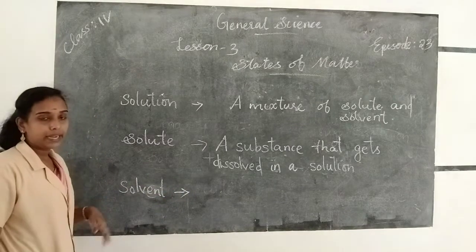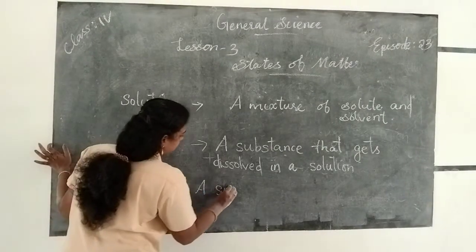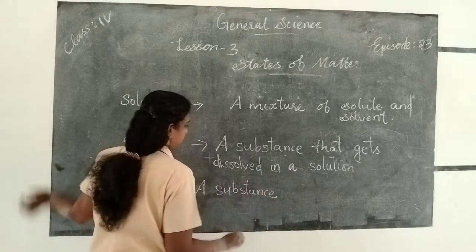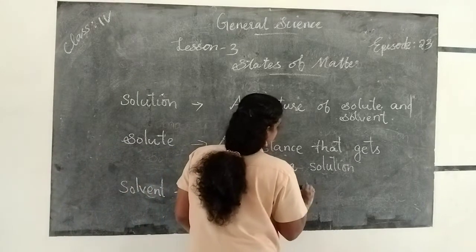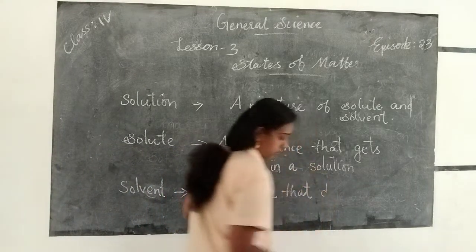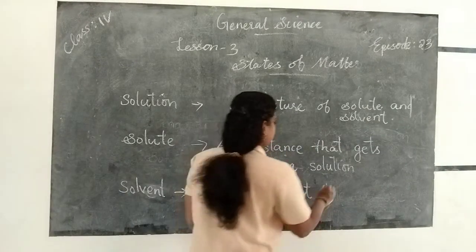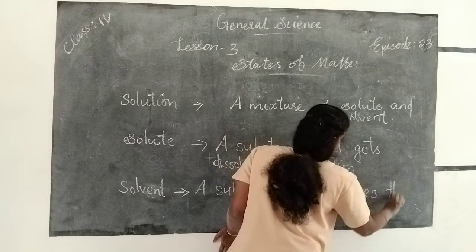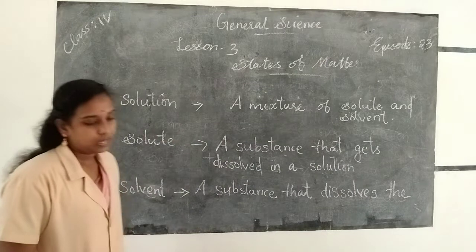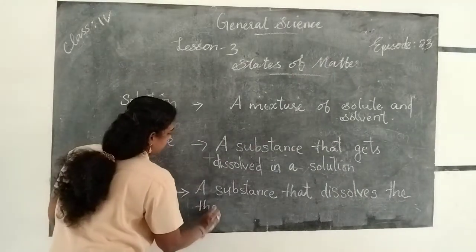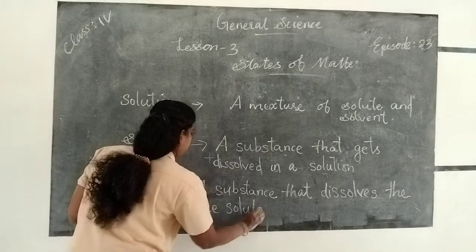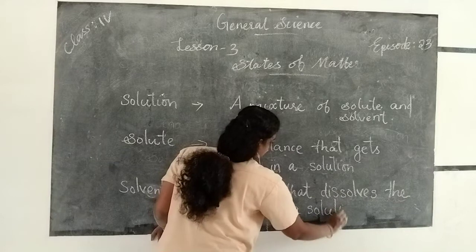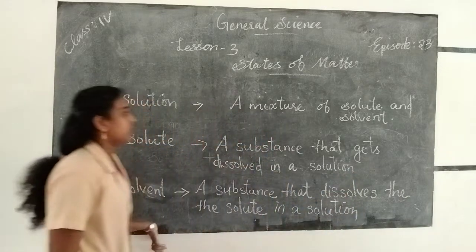A substance that dissolves the solute in a solution is called a solvent.